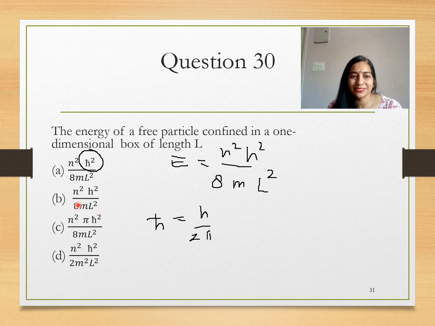So option B is also in... Sorry, option C is also incorrect, because we need pi square, and here it is 2 m L square. In this option, 2 m square comes, and m square is a wrong answer. So option B is the correct option, that is n square h square upon 8 m L square.